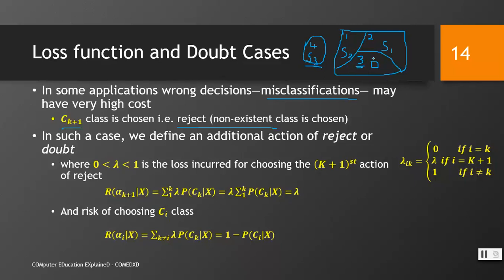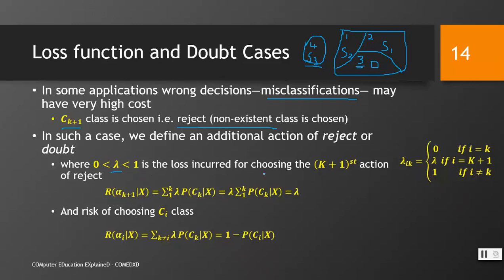Predicting the exact class has zero risk. Predicting the classes that lie inside the data set has some risk, whereas predicting a class that does not lie in our data set has the maximum risk. So how could that be modeled in our formulas? In such a case, we define an additional action of reject or doubt, where we define a lambda that could be either 0, r1, or in between them. Three values a lambda can obtain.